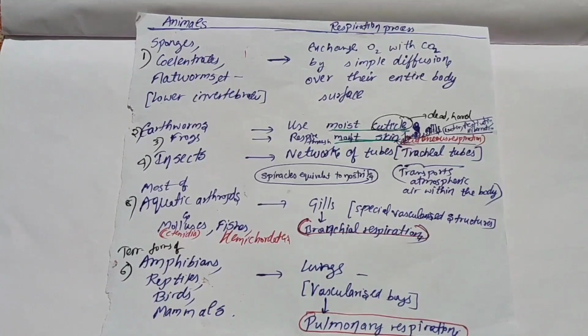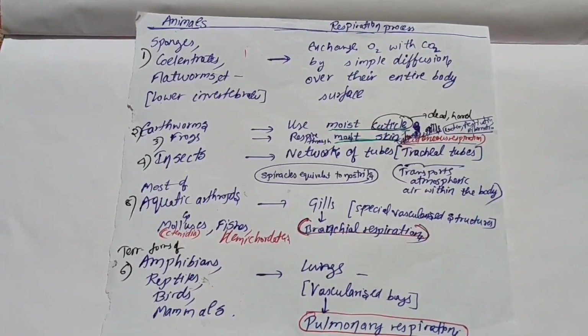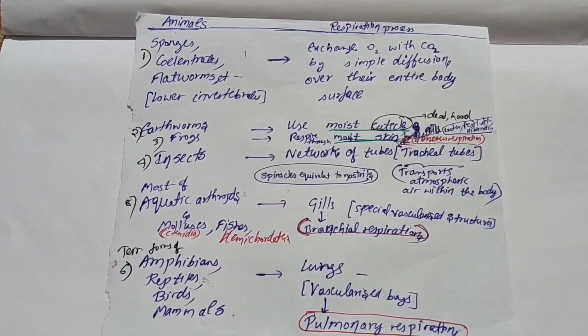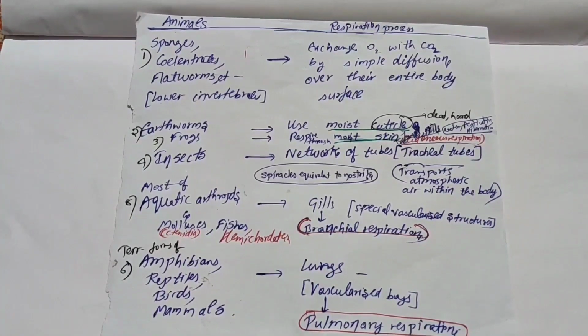Listen guys, in 17.1, the topic is respiratory organs. A line in NCERT is not that important, so I did not note it here, but it's somewhat important, so let's talk about it once. The mechanism of breathing varies among different groups of animals, and it depends mainly on habitat and level of organism.